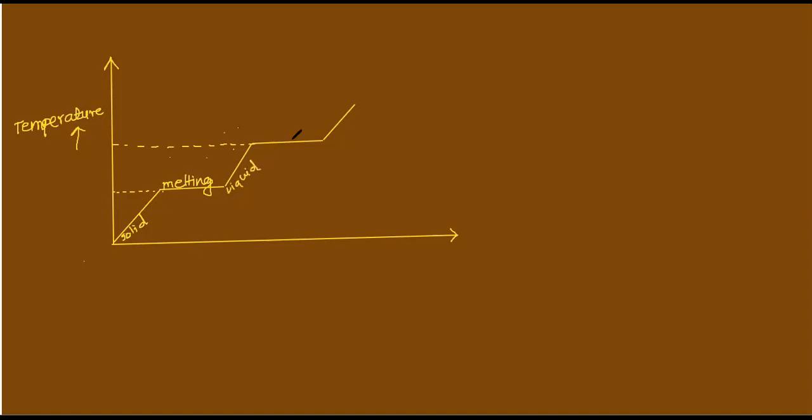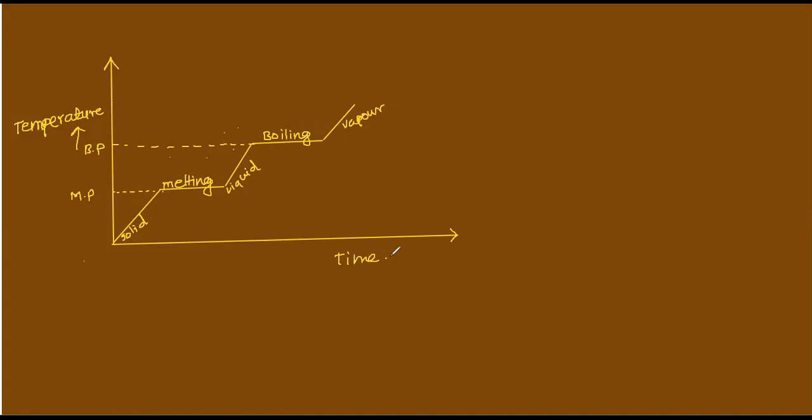Then here the boiling process. And last one, the vapor state. Here is the melting point, and here the boiling point, temperature with respect to time. So this is the graph of how the state is changing.